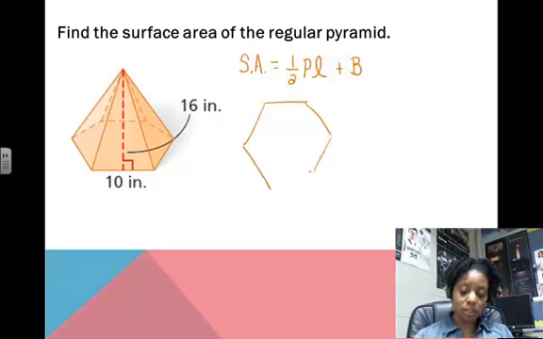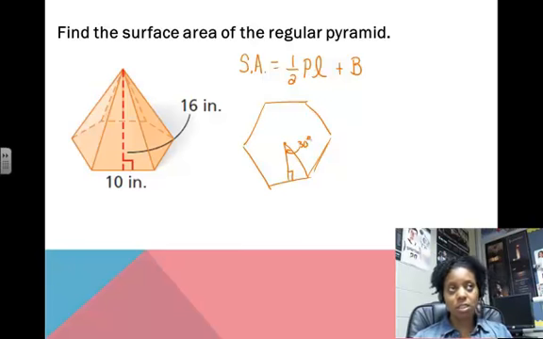We know it's regular, so we need to find our apothem. We know that this angle right here would be 30 degrees: 360 divided by 6 gives us 60 degrees, cut in half, 30. And we know that this side would be 5. So according to our 30, 60, 90 triangle, the apothem would be 5√3.